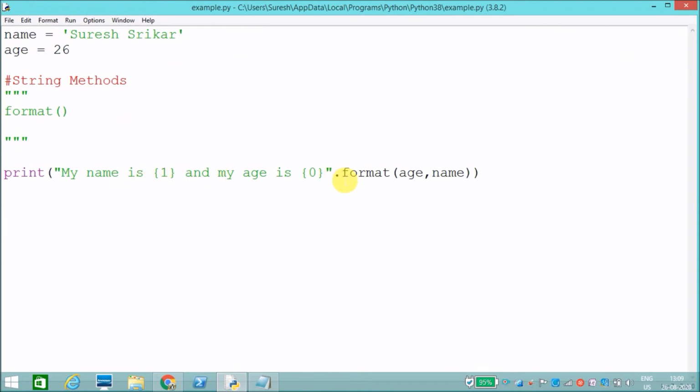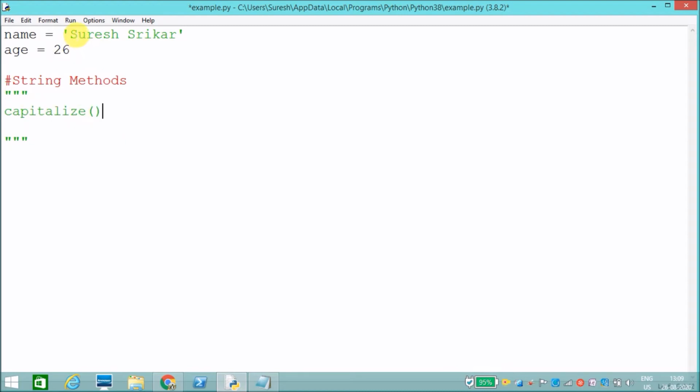Next method is capitalize. What it will do is convert the first character in the string to uppercase. If I say Suresh Shrikar, it will convert only the first character. And there is another method called title.